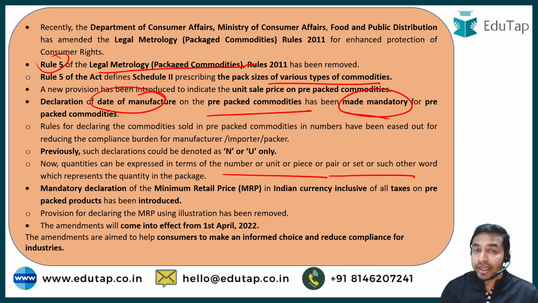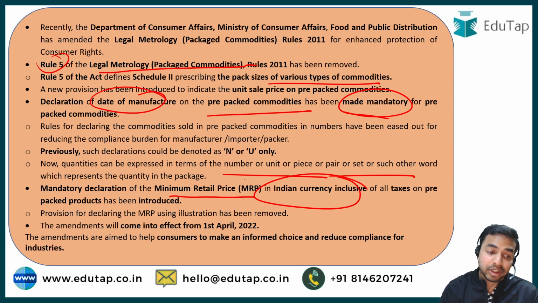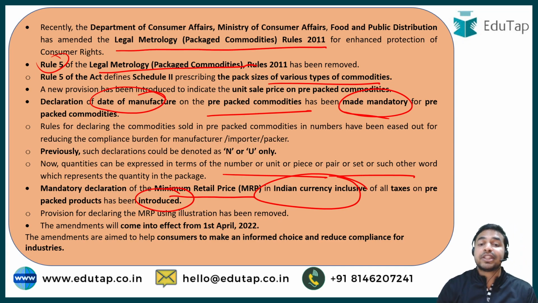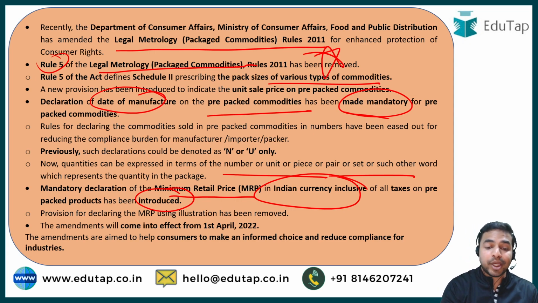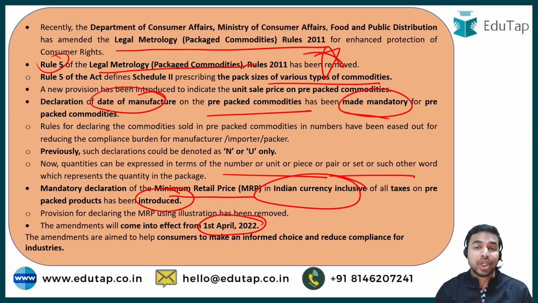And the mandatory declaration of the minimum retail price in Indian currency, inclusive of all taxes, on pre-packed products has also been introduced after the amendment of these rules. And my dear learners, that's how this part is important to be covered from the exam point of view, and I hope that this is very much clear. Apart from that, one more important point to remember from these rules is that all these amendments will come into effect from 1st April 2022.